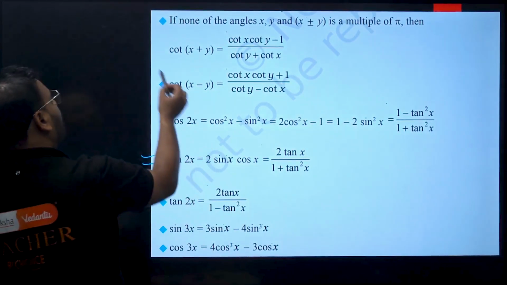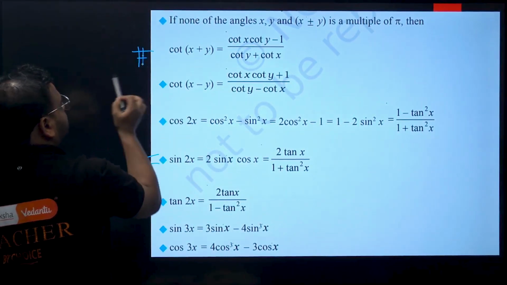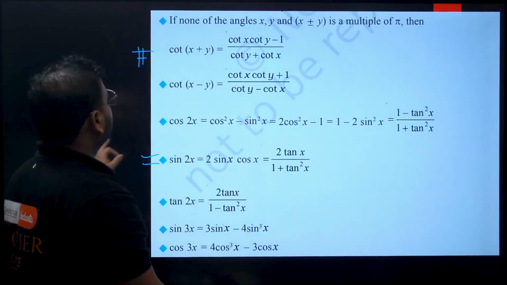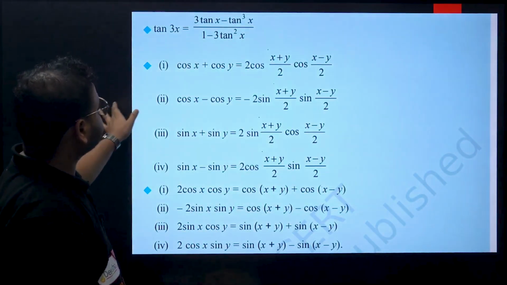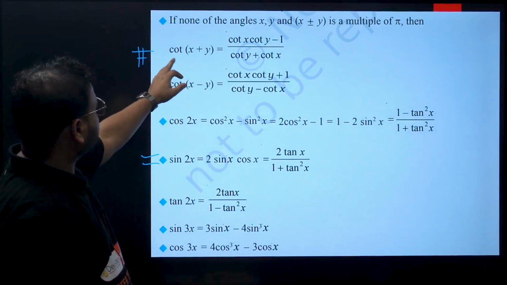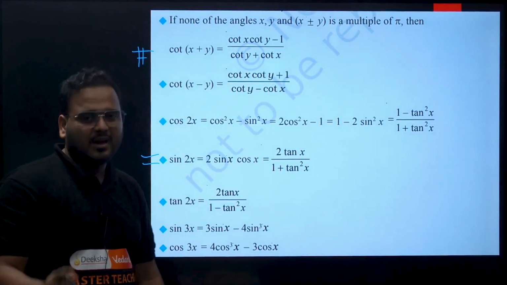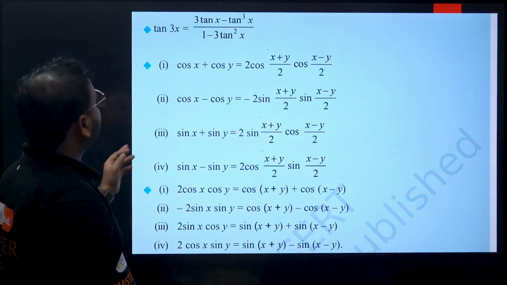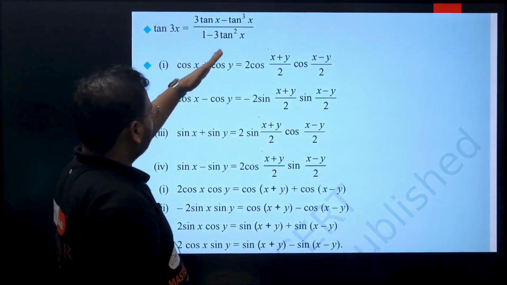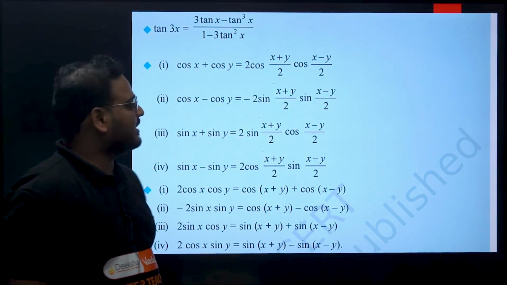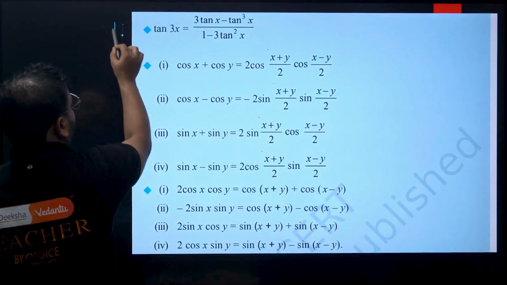For cot I have taken a question on this as well today. We'll solve it and have a look. I've taken a question, I forgot which one, but I have either cot of x plus y or cot of x minus y. We'll solve it. Then we have tan 3x, again the formula for 3 times of the angle. Double angle, triple angle, all that formula is there.